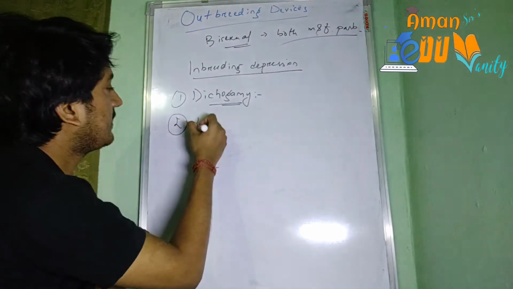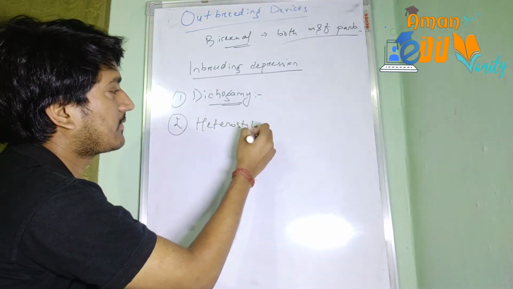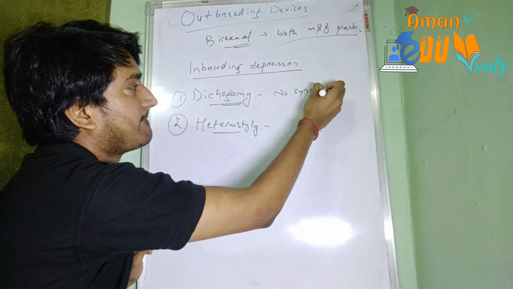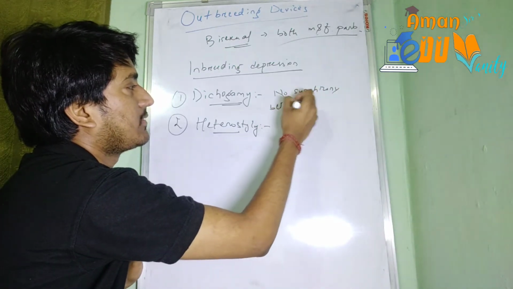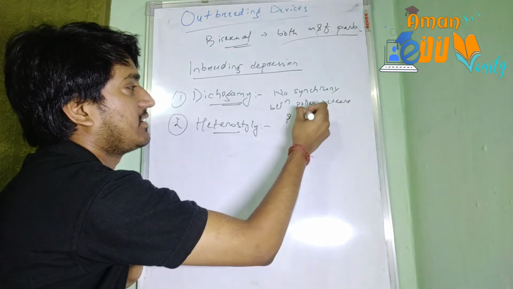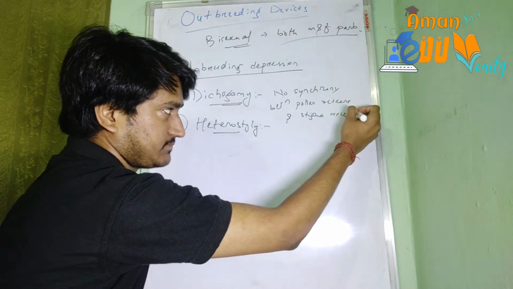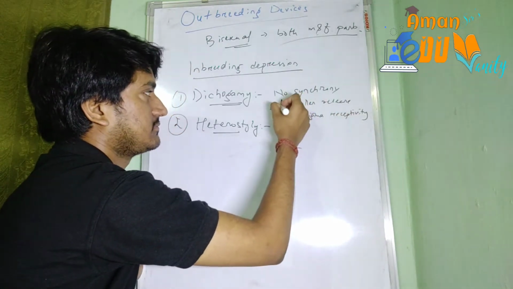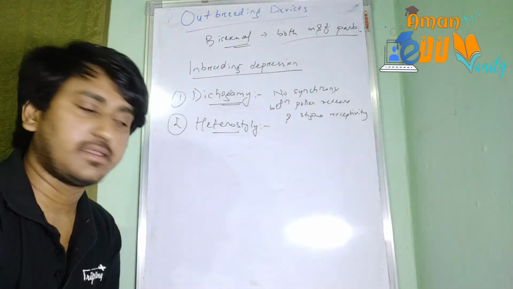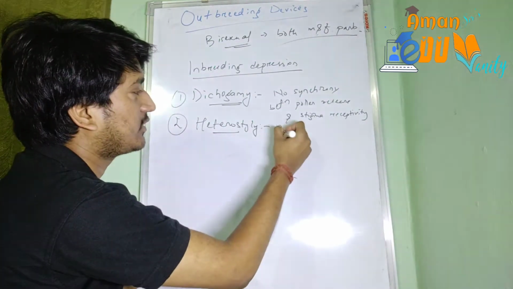Second one is heterostyly. Heterostyly means the anther and the stigma will be placed at different positions.